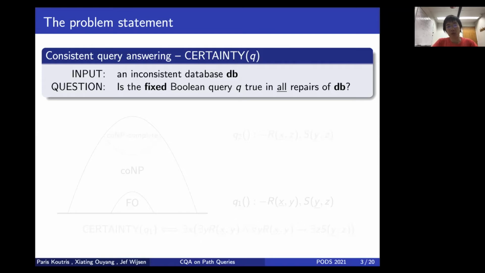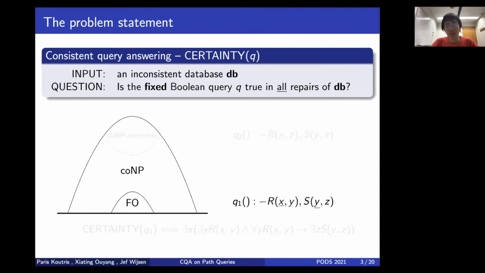As you formulate this problem, you will realize that it is always in coNP, because you could always go through all possible repairs to check whether this query Q is true or not. And we do know that for some queries, say for example Q1, this CERTAINTY(Q1) problem is in FO, meaning first-order rewritable. That means to solve this problem, all you need to do is to evaluate some first-order formula. This is really powerful because evaluating one single first-order formula simulates going over all possible repairs, which could be exponential. So this is really efficient.